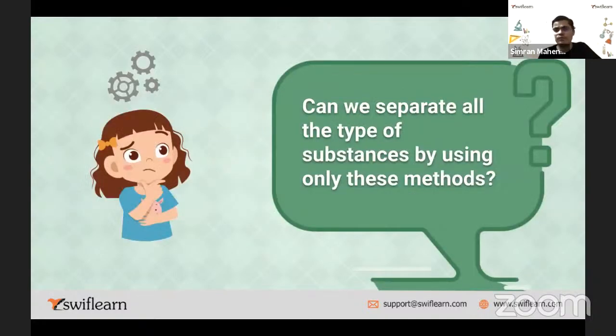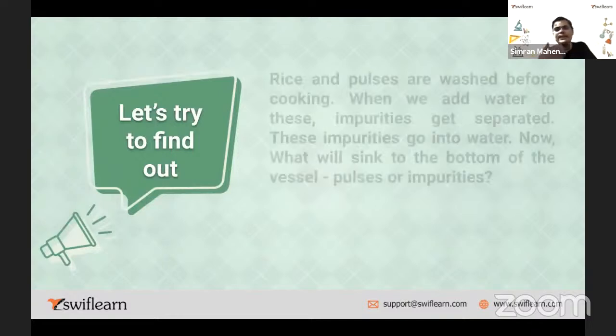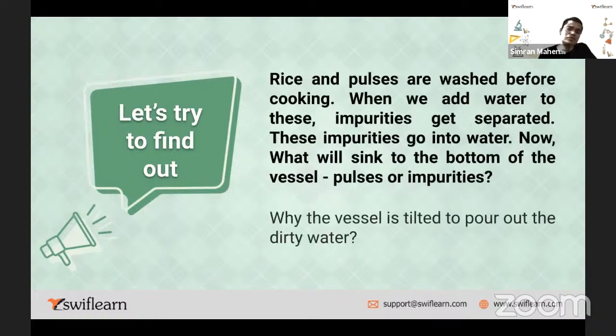Right. So we discussed a few more examples of separation in this. As I discussed example of rice and pulses. When it is washed before cooking many times, right, 2-3 times, your mother does that. You can observe that in the kitchen today, right? After the session, your mother must be cooking now, so you can observe. You can ask also, what is the need to wash the grains or pulses again and again? To remove the impurities, because water collects all the impurities, right?